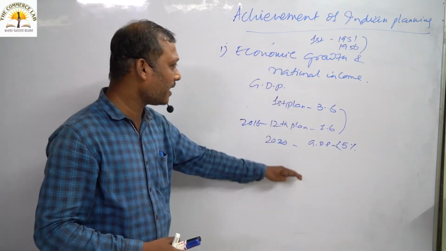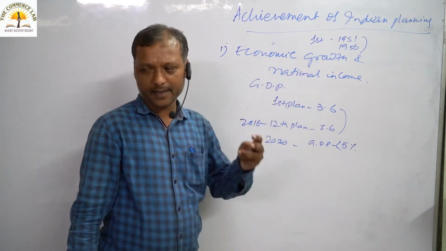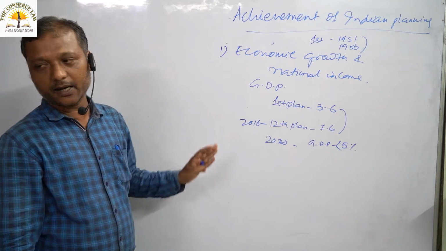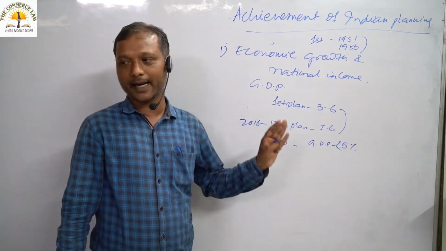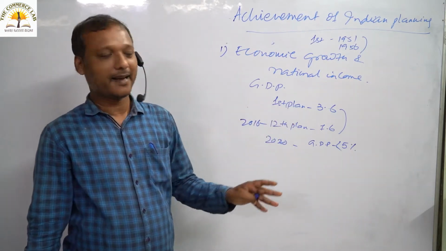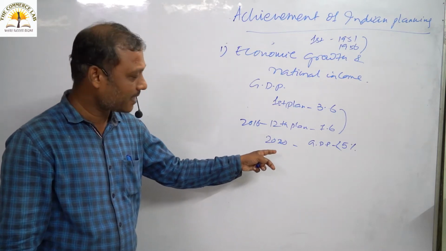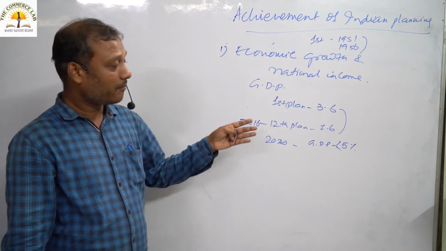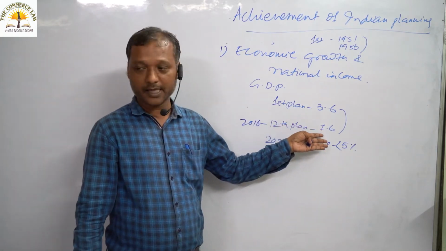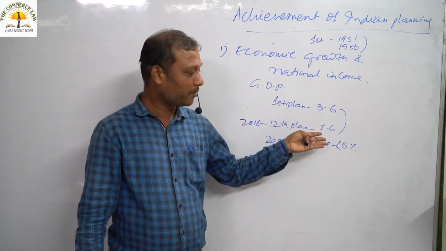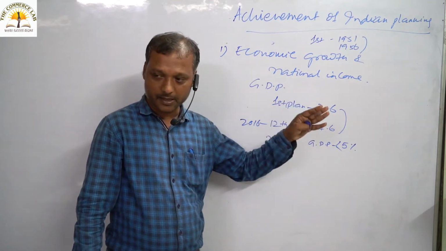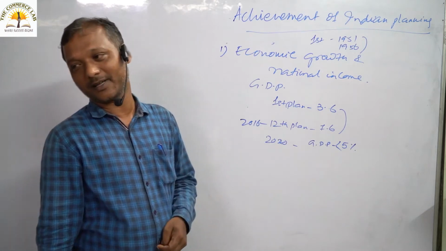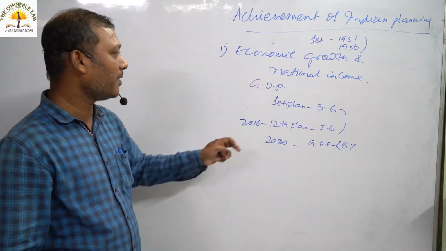So, overall, I am telling we have achieved our increase in national income target only in the first plan. Except the first plan, we have never achieved our target in all the plans. And realizing the performance of 2020, it is a very bad performance because previously we achieved the target of 7.6, around 7%. But now how much are we achieving? Below 5%. This is the performance of economic growth.